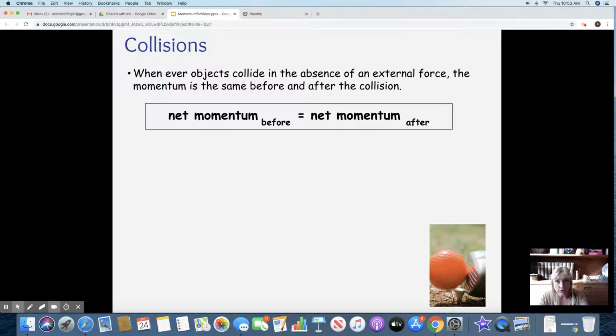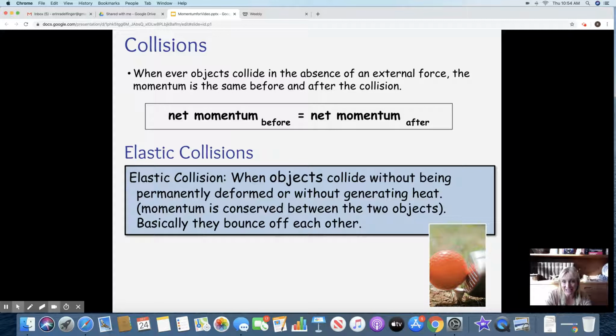All right, so whenever objects collide in the absence of a force, the momentum is conserved. Meaning that we're not still hitting our gas and driving through it. We just have two things that are rolling along and they hit each other. Okay, an elastic collision is when the two objects basically bounce off really nicely, right? They don't stick to each other. Like clay would roll and it would kind of stick to each other or get deformed. It doesn't really work very nicely.